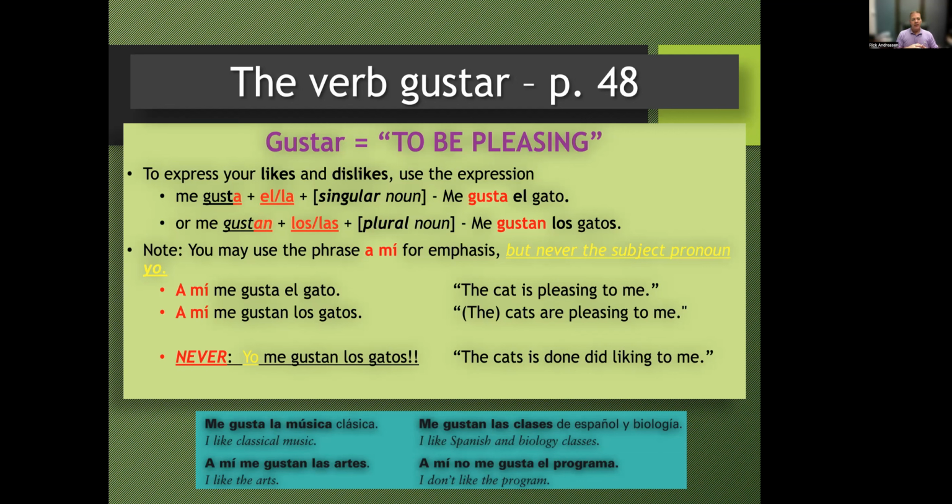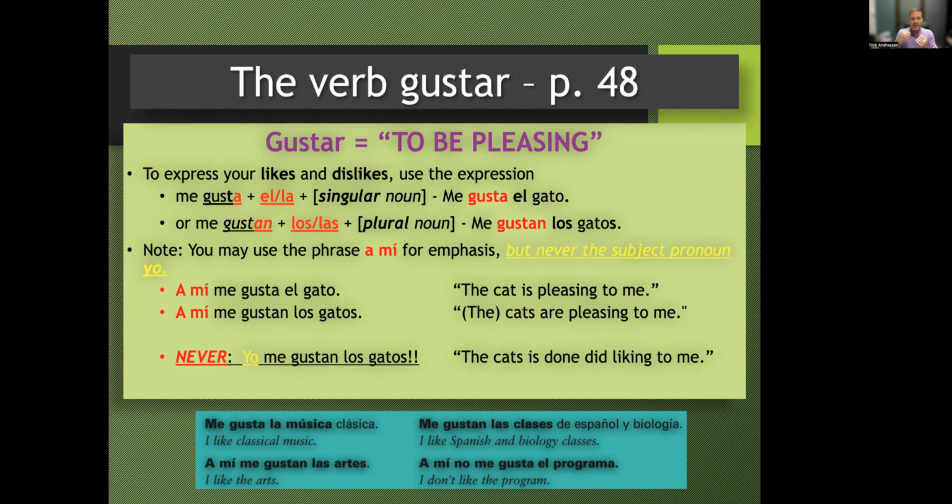So something else, note there, you can use the phrase a mí for emphasis, but never yo, because I'll show you in a sentence in a second. But for example, the sentences below, a mí me gusta el gato, the cat is pleasing to me. A mí me gustan los gatos, the cats are pleasing to me. So you can add a mí just to emphasize that's you, right? And a mí is optional, but the me is not. You can't say a mí gusta el gato.